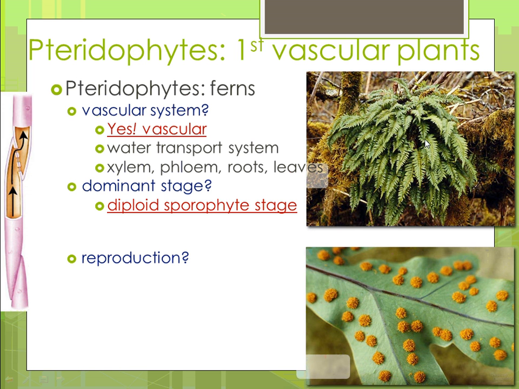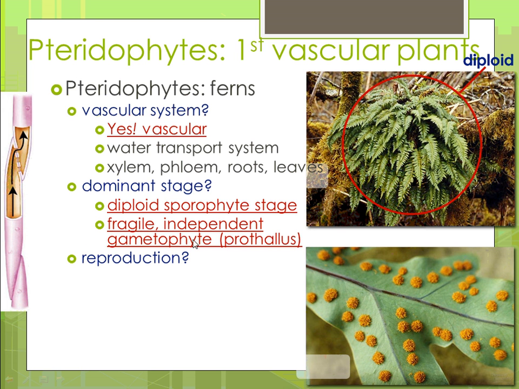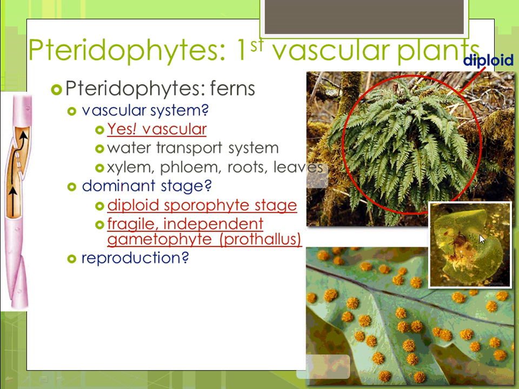All right, so when you're looking at the fern, you see the sporophyte, that's diploid, and they have an independent gametophyte. And a lot of times you can see these with the naked eye. A lot of times if you're in the forest and you see fern, if you look underneath it, you might find something that looks like this. It's a little heart-shaped gametophyte. You can see it with your naked eye, which is pretty cool.